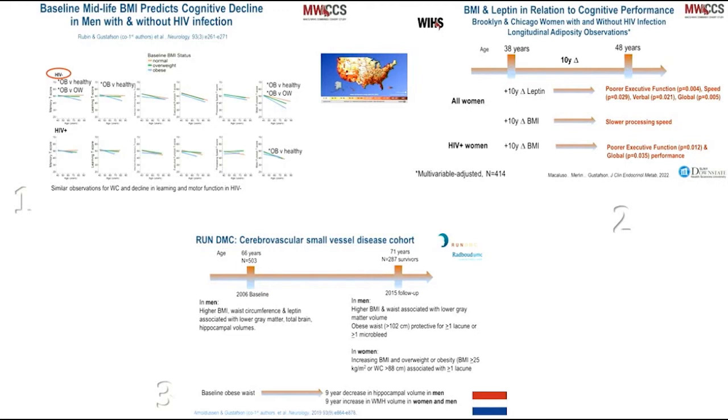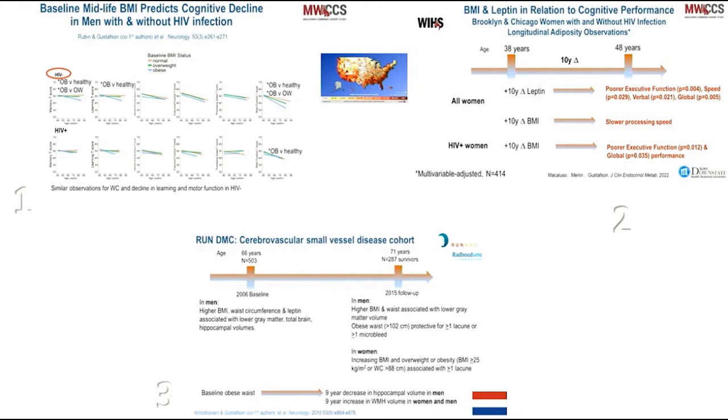And finally, in the lower panel, I've been looking at the influence of adiposity-related measures in a cerebrovascular small vessel disease cohort. So this is a very special cohort. These are people who are clinically diagnosed with CSVD. And we've shown differential associations between anthropometric and metabolic factors, notably leptin, in association with brain volumetry as well as vascular outcomes, such that higher BMI or higher waist circumference or higher leptin levels are related to lower brain volumes.